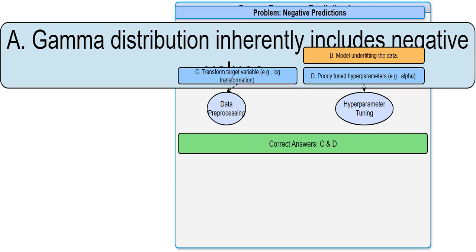This statement is incorrect. The gamma distribution, which the gamma regressor uses, only works with positive values. It's like trying to fit a square peg in a round hole. It just won't work. So I know this isn't the answer.